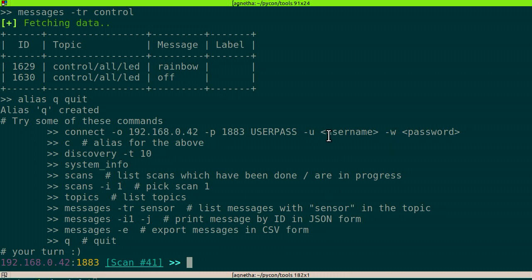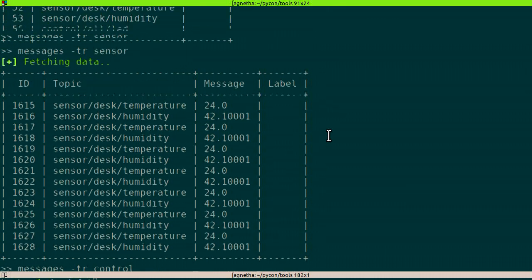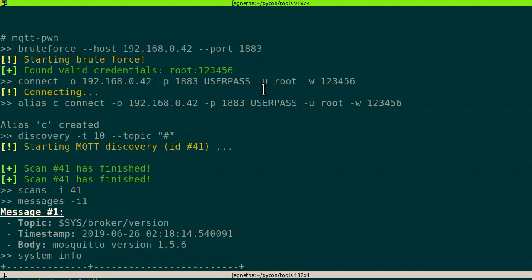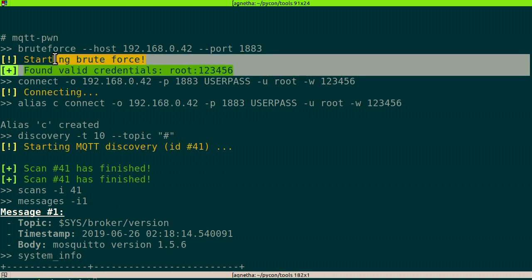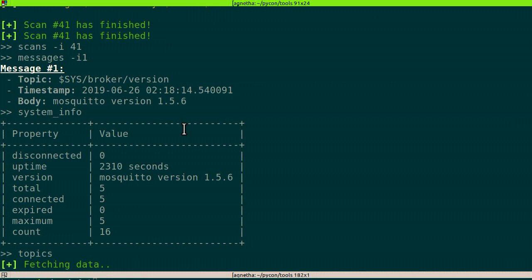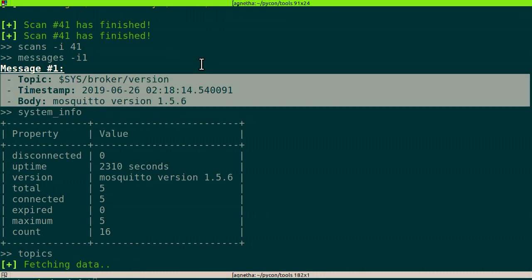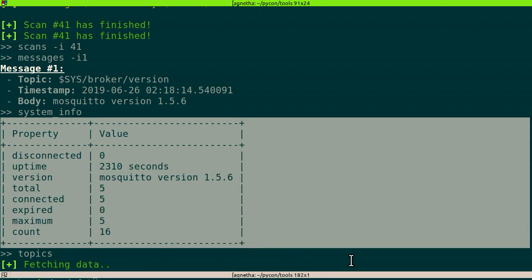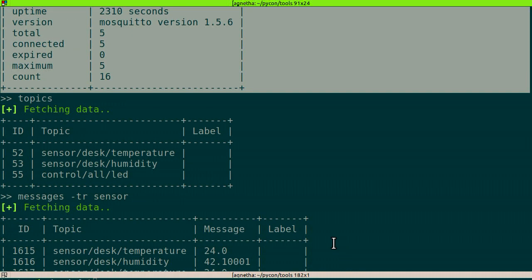Because I'm a little bit lazy and I don't want to have to type too much, I've created a script that does everything for me. But looking back over it, here we see the brute force credentials. Here we see one of those sys messages that tells us the Mosquitto version, so we can then check if there are any known vulnerabilities against this version of Mosquitto. MQTT Pwn also summarizes a lot of this information for us. And then it gives us some tools to look for available data.